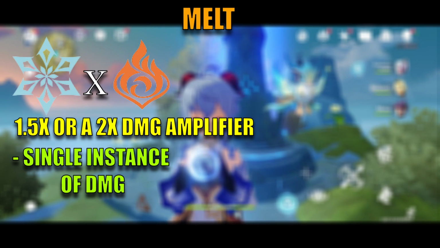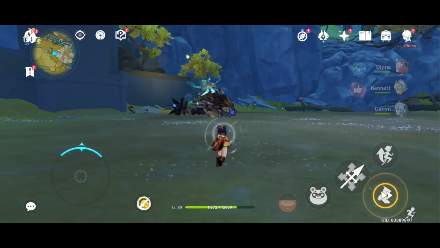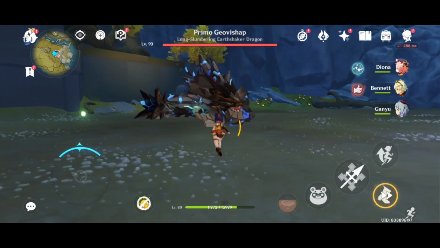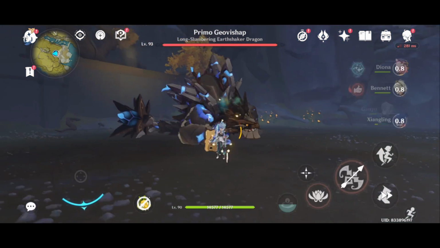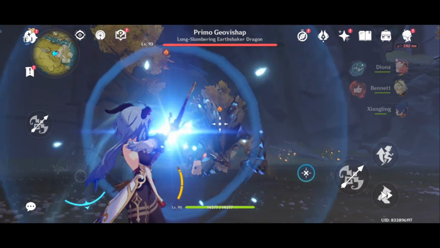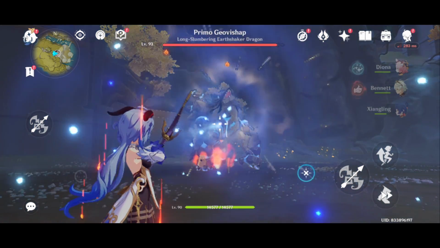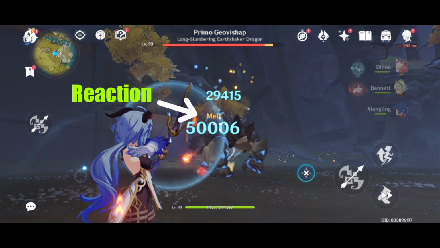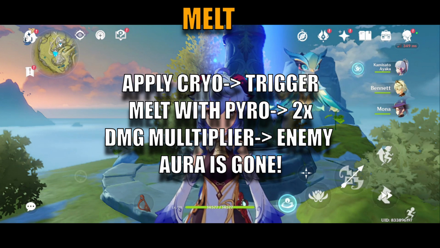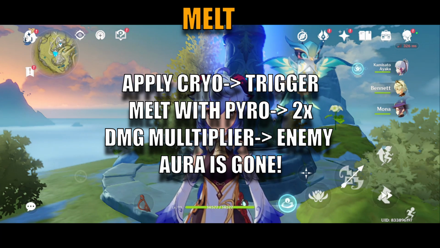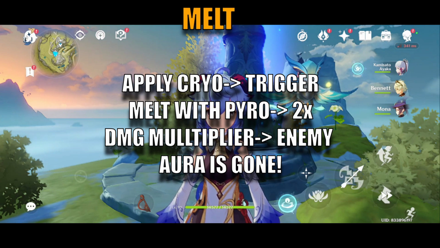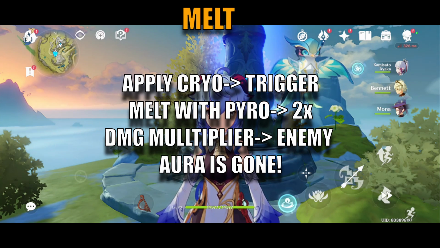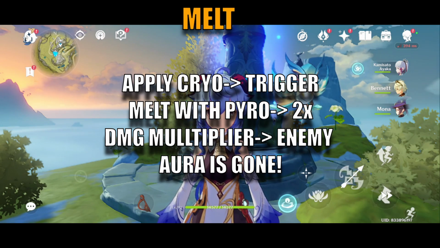I'm gonna take this one a little simple. You apply Cryo, you trigger Melt with Pyro, you will get the 2 times damage multiplier, and the Cryo aura is gone.